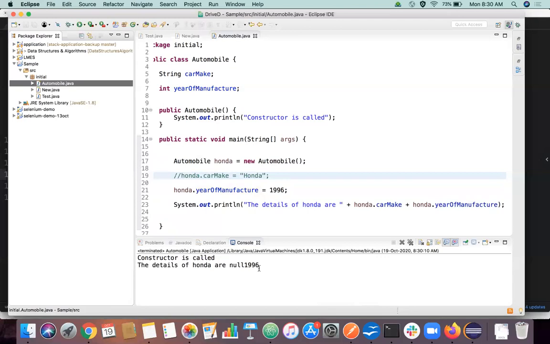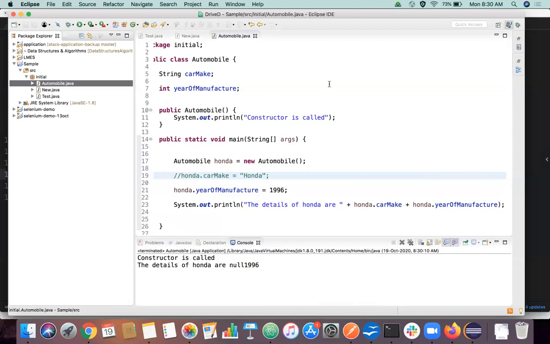So can everyone understand what is happening here? Whenever we declare a class, declare a string, it will by default be assigned as null. Yes, right. But will the same null be applicable for this int year of manufacture also?